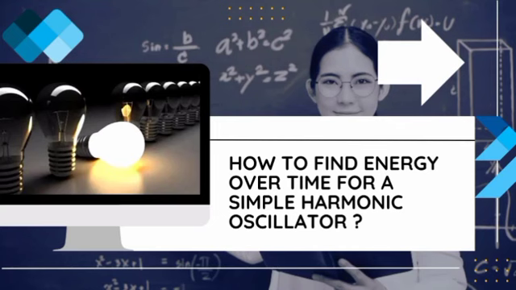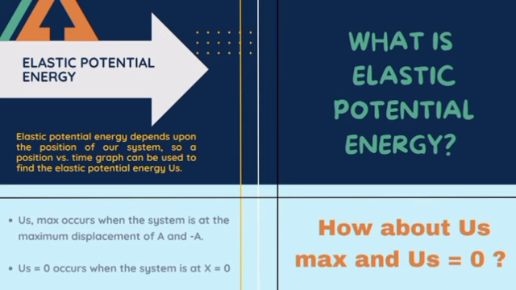Okay, so that's the material about conservation of energy. And now we will discuss how to find energy over time for a simple harmonic oscillator. So let's go. Before that, we must know what elastic potential energy is, and then how about US max and US equal to 0?